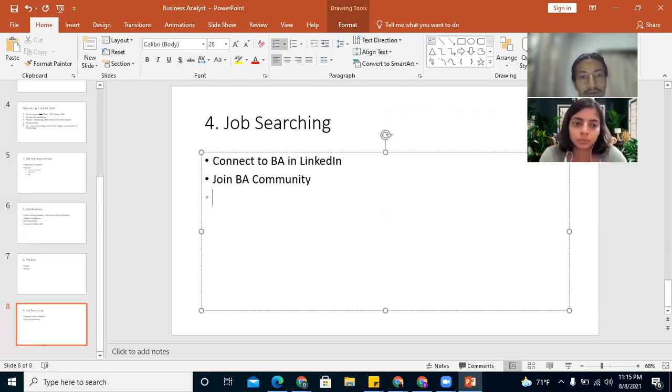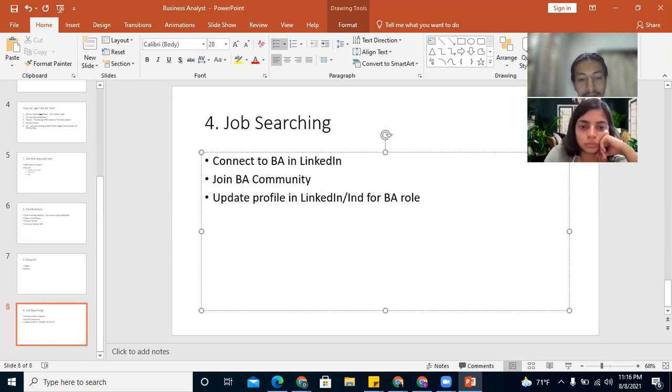And next would be to update your profile so that it will be a good fit for BA roles. Update your profile in LinkedIn or any other job searching platforms, let's say Indeed or Monster Jobs or any other platform that we have.